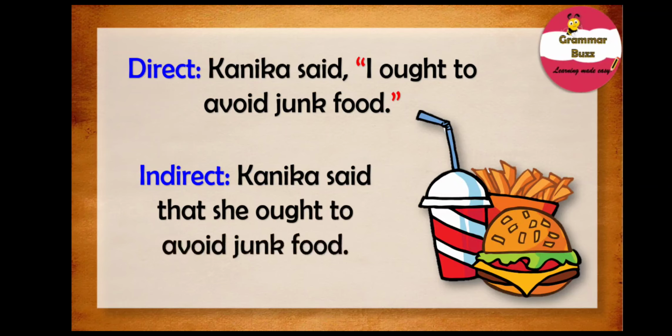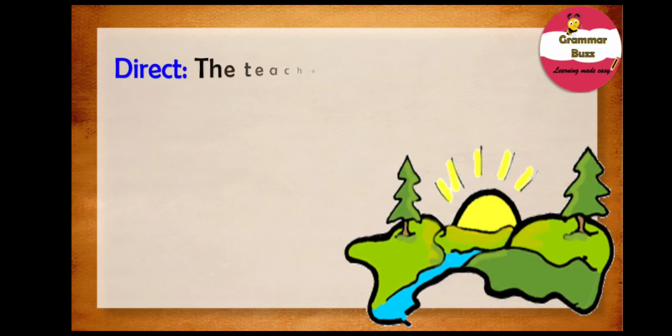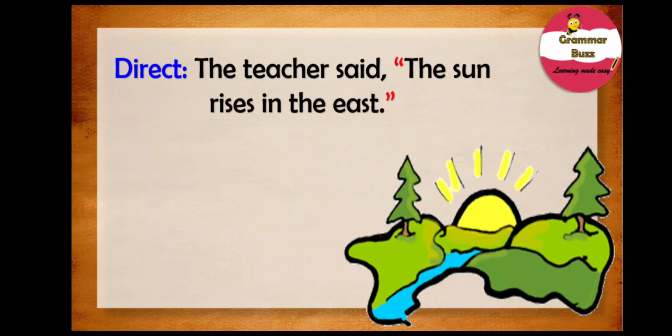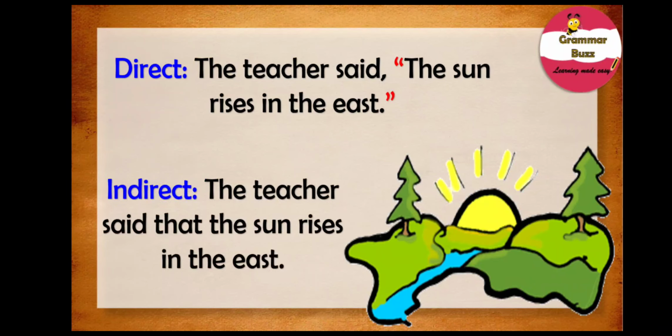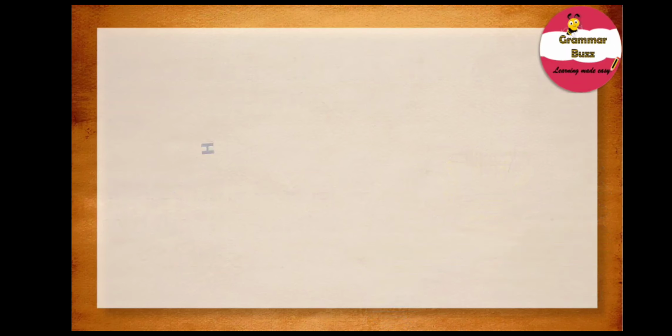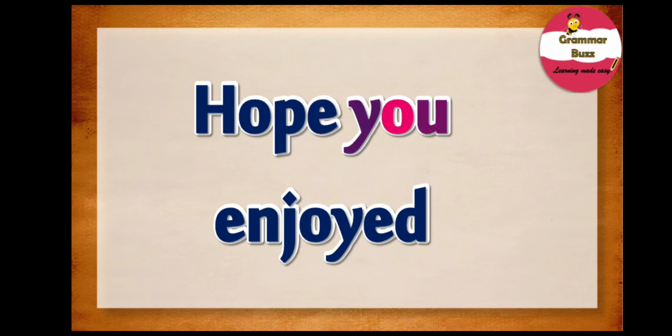And this is our last sentence. And the last sentence for you is, the teacher said the sun rises in the east. So what about this one? Have you got it all right? I bet you have. And our sentence is, the teacher said that the sun rises in the east. Great job. Hey, that was a real fantastic job that you have done.